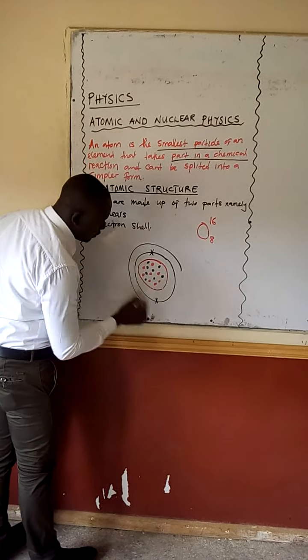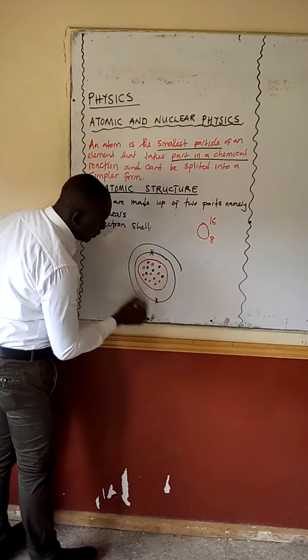But inside this nucleus, we have two subatomic particles. The two subatomic particles that are found inside the nucleus are what we call the neutrons and the protons. Then outside, on the electron shell, we have what we call the electrons. So this is a simple diagram representing what an atom is.